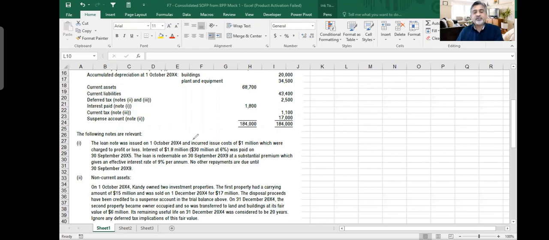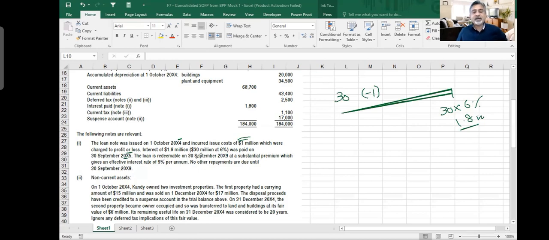So the loan note was issued on 1st October 2004, the first day of the year, and incurred issue cost of 1 million, which were charged to profit or loss. Now that is a wrong treatment actually. The interest of $1.8 million, 30 million at 6%, was paid on 30th September 2005, the end of the year. So on the first day of the year you received 30 million and paid out 1 million as issuing cost. Then on the last day of the year, you calculated 30 million into 6% and you paid 1.8 million.